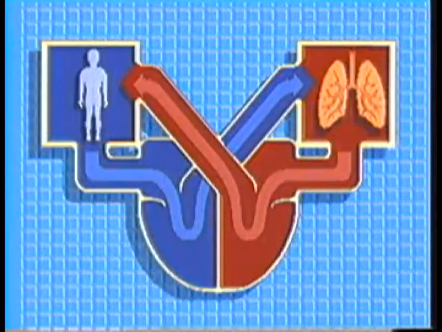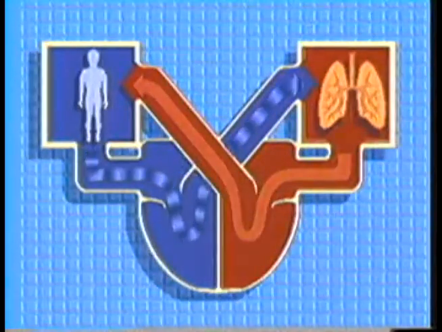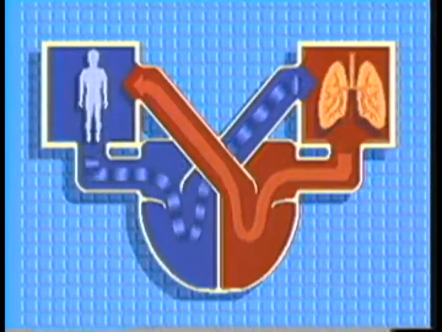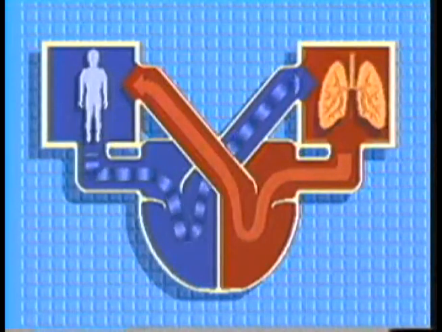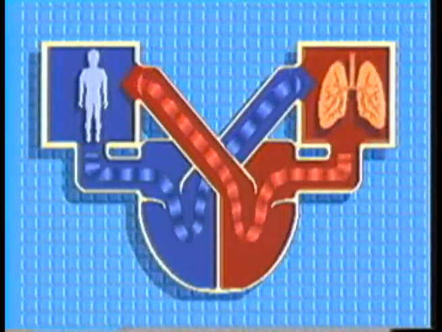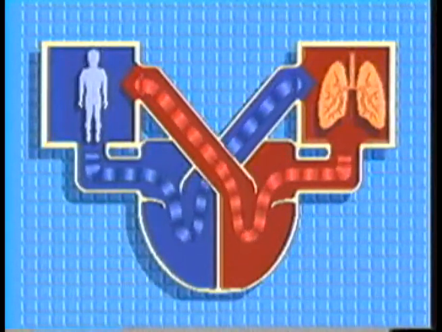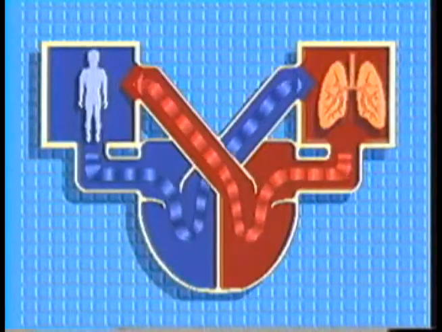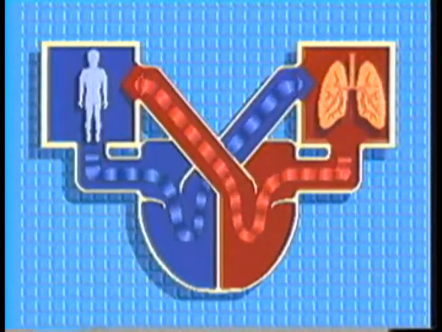So the heart is actually 2 pumps, not 1. The right pump takes blood from the body and sends it to the lungs, where carbon dioxide waste is unloaded and a fresh supply of oxygen is picked up. The left pump collects oxygen-rich blood from the lungs and sends it to the body, where cells use the oxygen. Our lives depend on this cycle continuing without interruption.